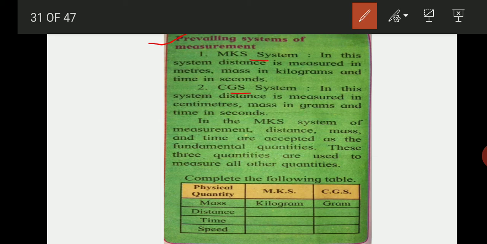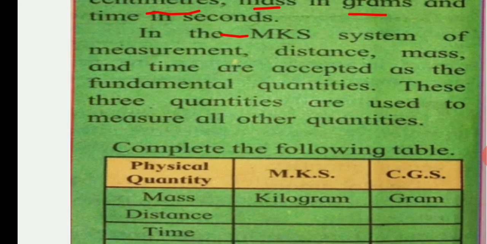In the MKS system, distance is measured in meters, mass in kilograms, and time in seconds. In the CGS system, distance is measured in centimeters, mass in grams, and time in seconds. In the MKS system, distance, mass, and time are accepted as fundamental quantities. These 3 quantities are used to measure all other quantities.